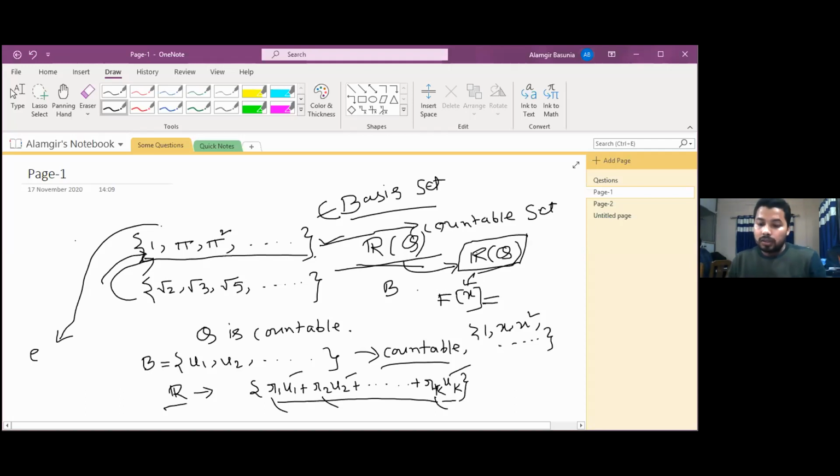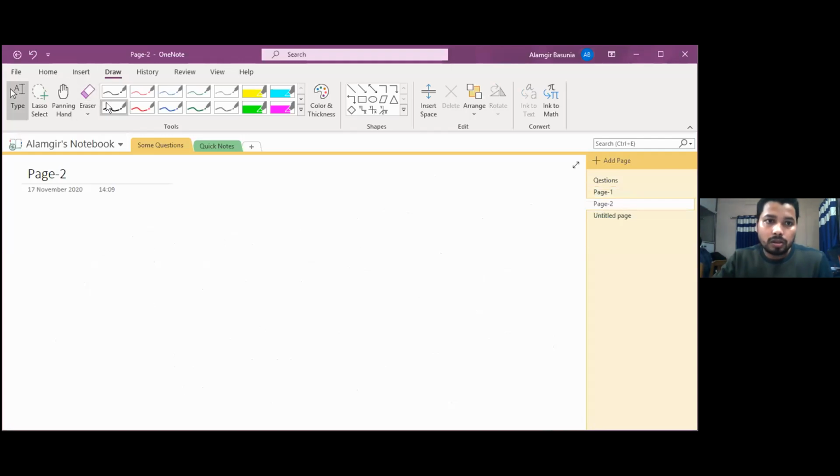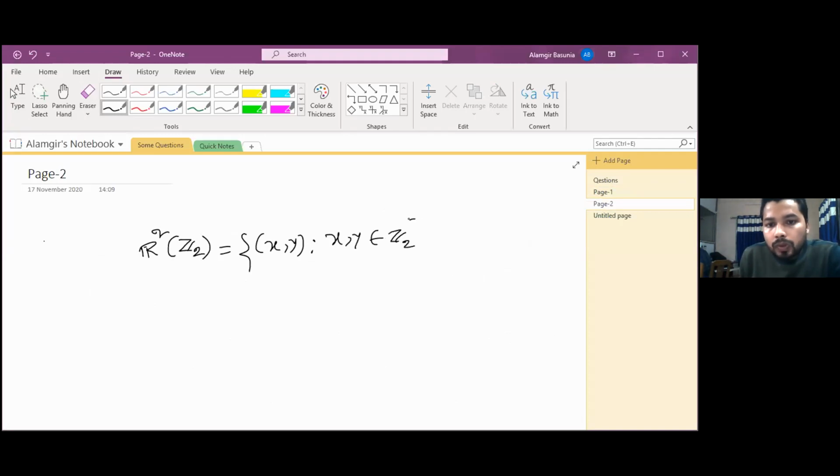And now there was another question. Actually, in the last class there was some mistake. I just want to say R2 over Z2, this is not over a field. If I give notation like (x, y) such that x, y belongs to Z2, then this set will form a vector space over Z2.